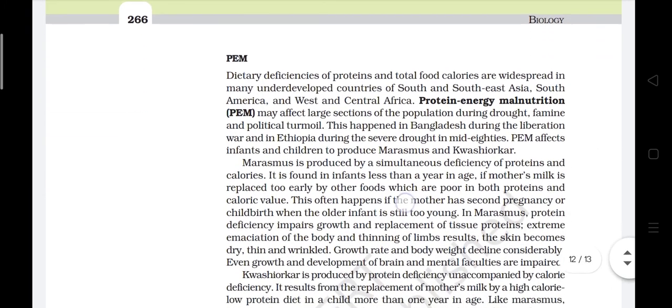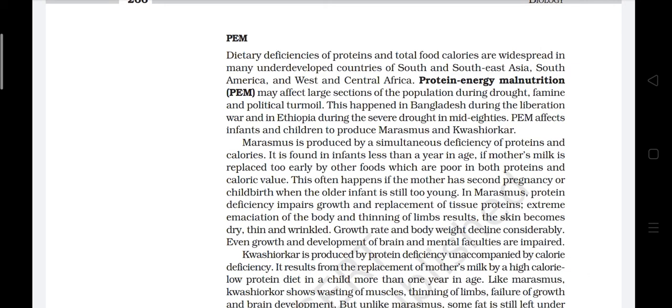PEM, dietary deficiency of protein and total food calories, is widespread mainly in underdeveloped countries of South and Southeast Asia, South America and West and Central Africa. Protein energy malnutrition, PEM, may affect a large section of the population during drought, famine and political turmoil. This happened in Bangladesh during the Liberation War and in Ethiopia during the severe drought in the mid-80s. PEM affects infants and children to produce marasmus and kwashiorkor.